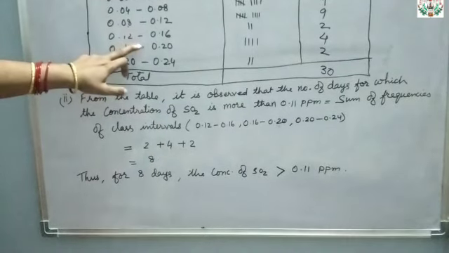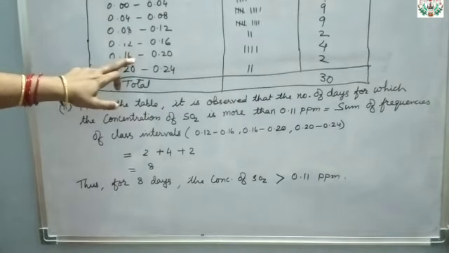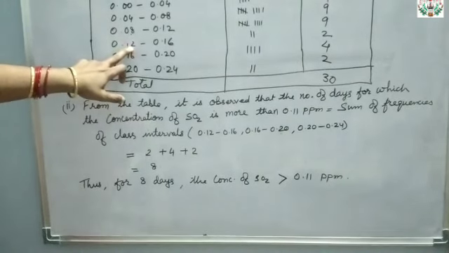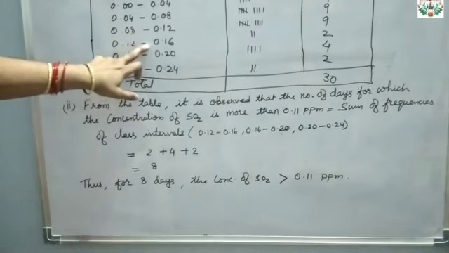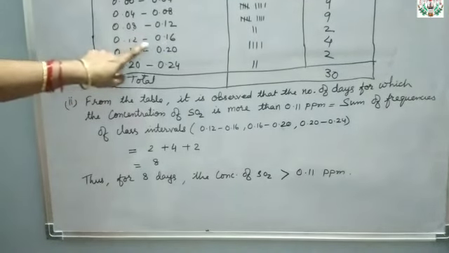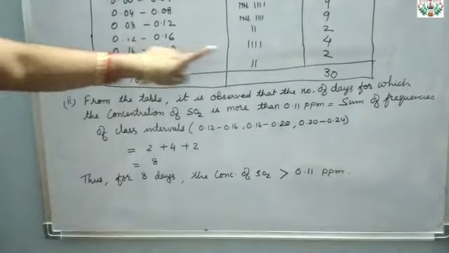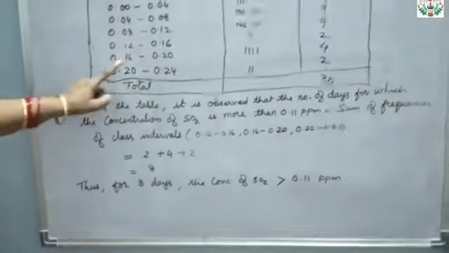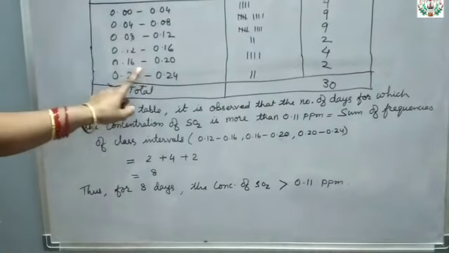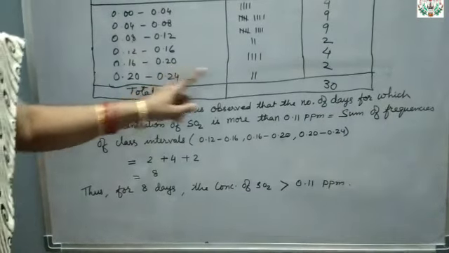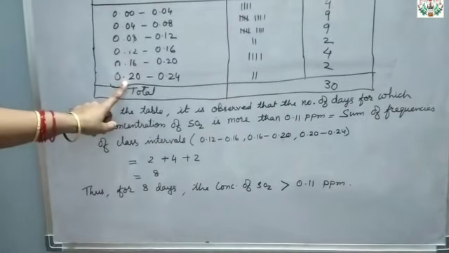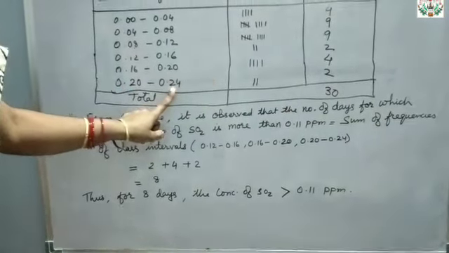More than 0.11 ppm means it will come in this range, that is, the sum of the frequency of the class interval 0.12 to 0.16, then the frequency of 0.16 to 0.20, plus the frequency of class interval 0.20 to 0.24.